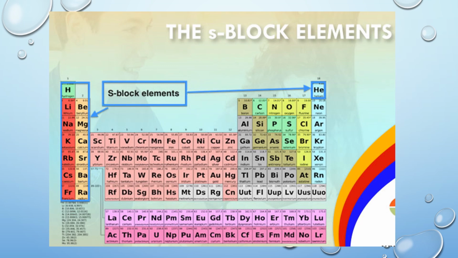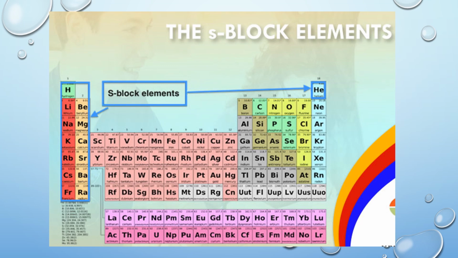S-block elements. The elements in which the last electron enters the s subshell, s orbital, ns of the valence shell are called s-block elements. Their general configuration is ns1 or 2. This block is situated on the extreme left in the periodic table and comprises two groups.